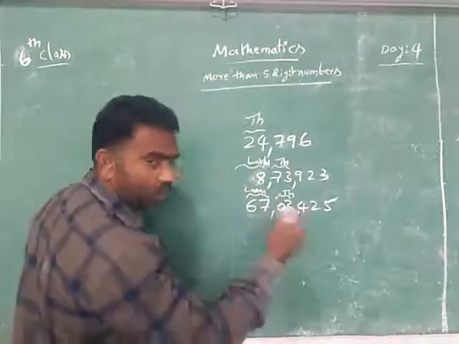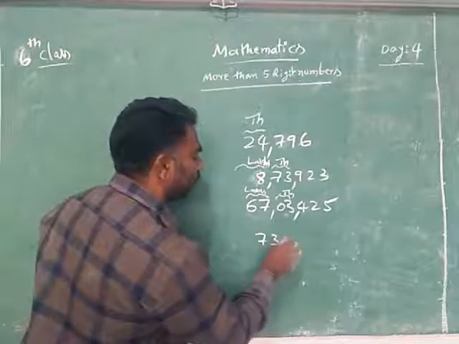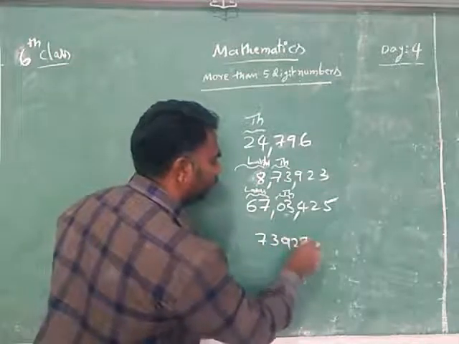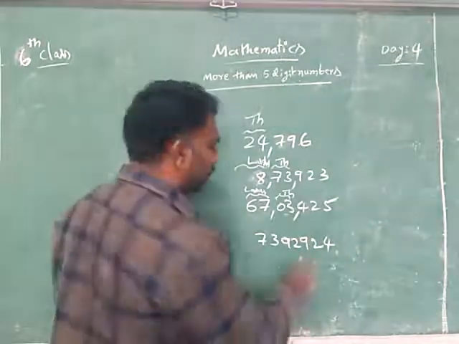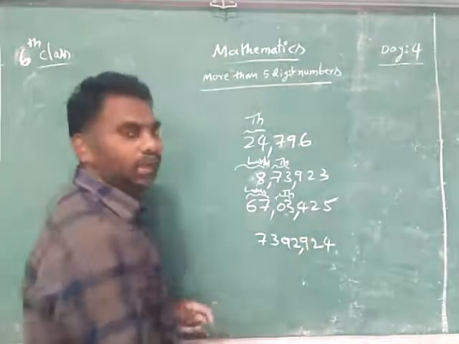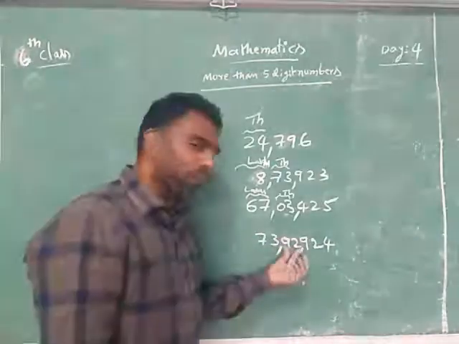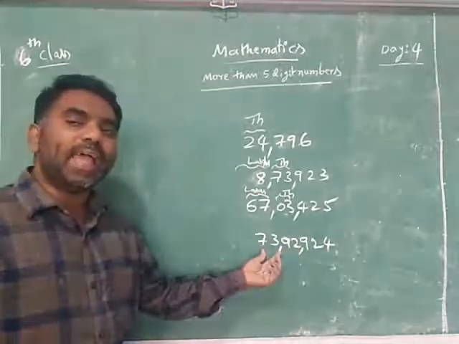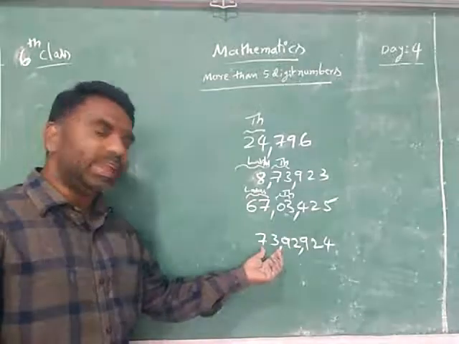See, can you read now? I will give one number. Can you read? What should we do? After 3 digits, 1 comma. Next to 2 digits, 1 comma. And you think it is the thousand slot and this is the lakhs slot. So then how do you read? 73 lakhs.